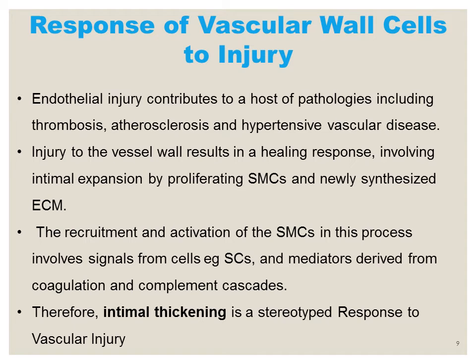So there is recruitment and activation of smooth muscle cells, and that process is regulated by certain signals, growth factors, cytokines and mediators. So intimal thickening is a stereotyped response to cell injury.